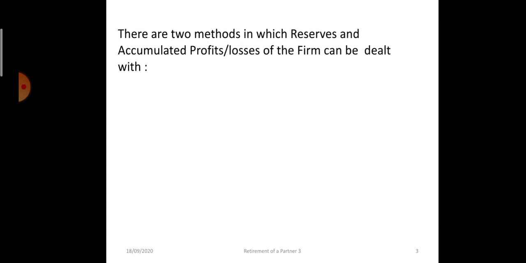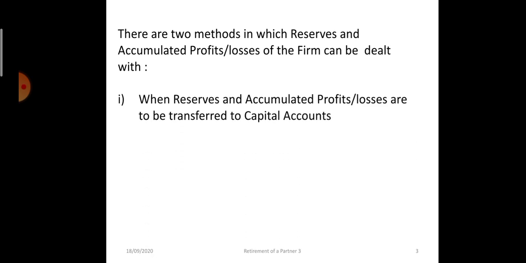Now there are two methods in which reserves and accumulated profit and losses of the firm can be dealt with. First, when the partners decide to distribute it, it will be transferred to the partners capital account in old profit sharing ratio. And once the reserves and accumulated profit or loss is distributed, it will not appear in the new firm's balance sheet, if it is distributed, transferred to the partners capital account.